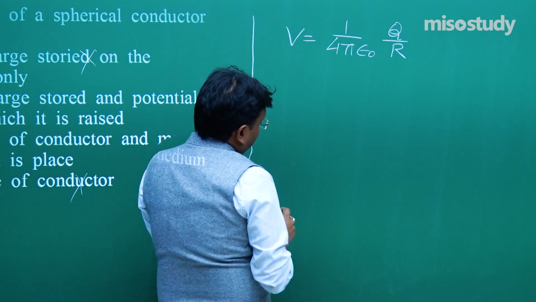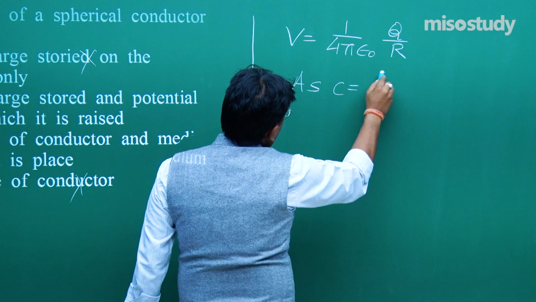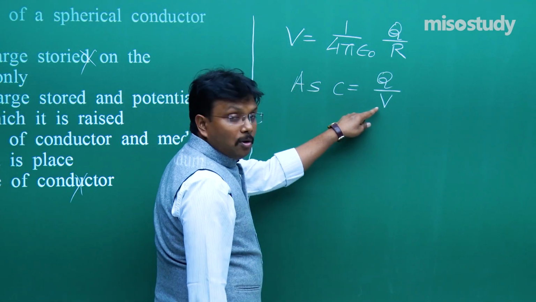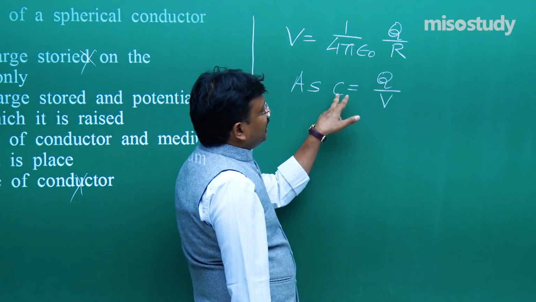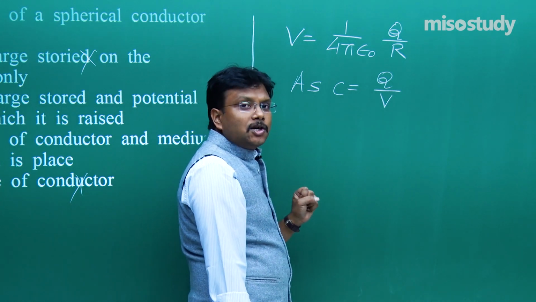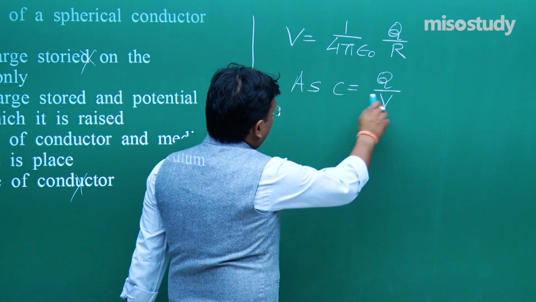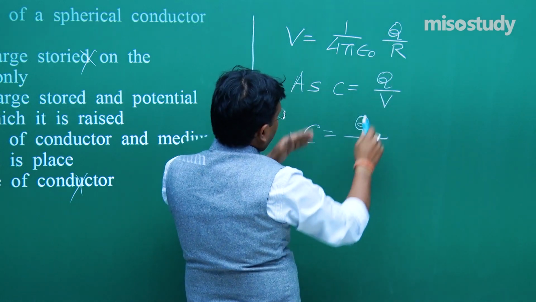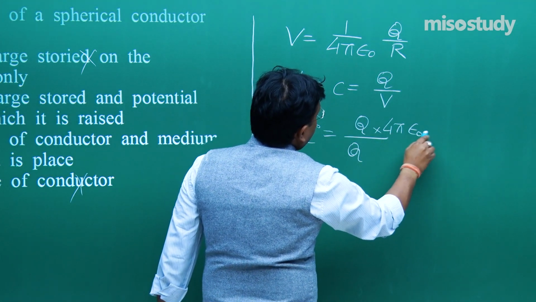Now as C is equal to Q by V, we can put this value of V over here. So from here it is clear that C depends upon Q and V. So option B up to some extent you may say correct, but let's check option C also. So C is equal to Q upon this, Q into 4 pi epsilon naught R.